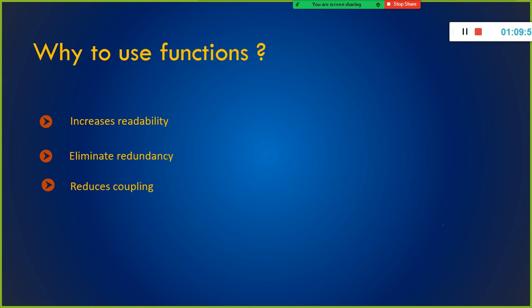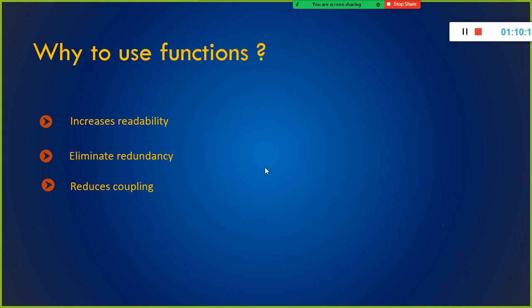So you have something on loose coupling and strong cohesion. You need to have the loose coupling. There should not be too much dependence on a single function alone. Reduce the dependence on a single function. That is where the modularity comes into the picture. And eliminate redundancy. If you use a function, you can eliminate the redundancy.